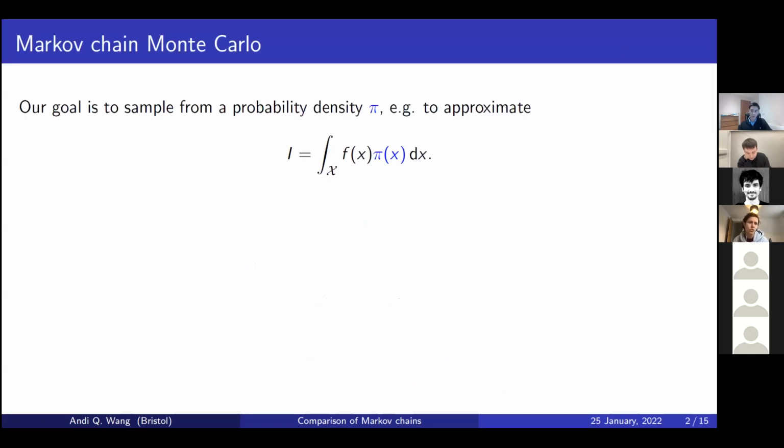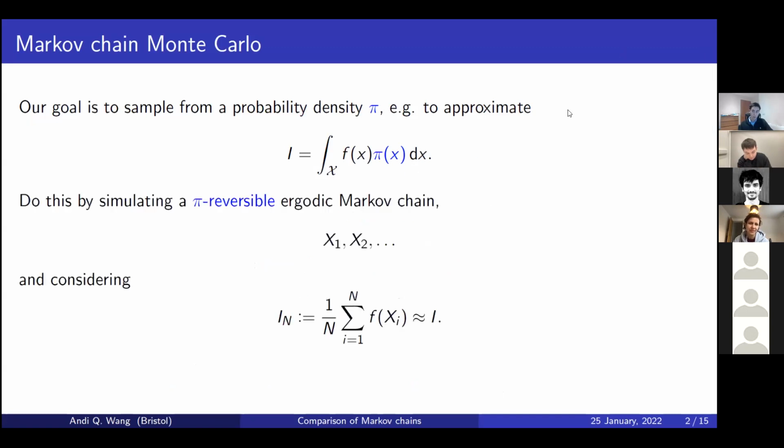So the setting of this talk hopefully will be the nice familiar one of MCMC inference, where you want to get samples from pi, say, to evaluate some integral. And you're going to do that by building a pi reversible Markov chain, which happens to be ergodic. So you can just use the sample paths to approximate the distribution pi. And of course, the quality of this estimator based on empirical averages along the sample path will depend upon various things, including, for example, how fast the chain converges to equilibrium.